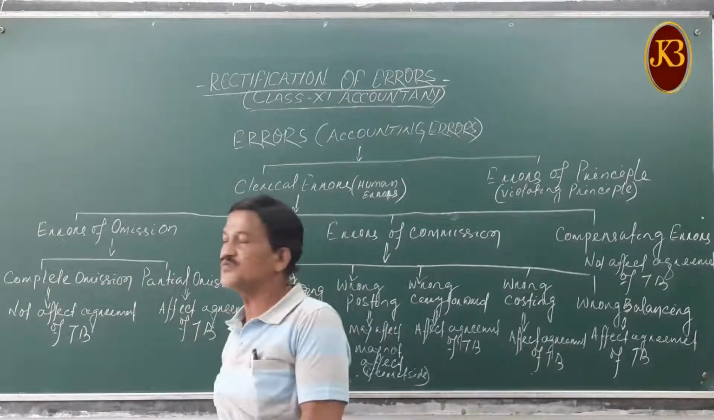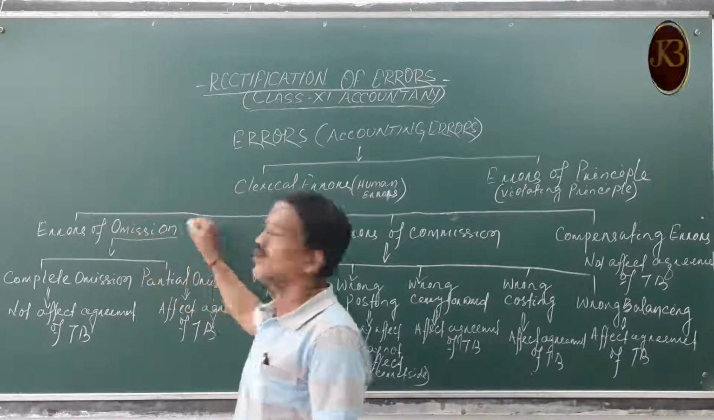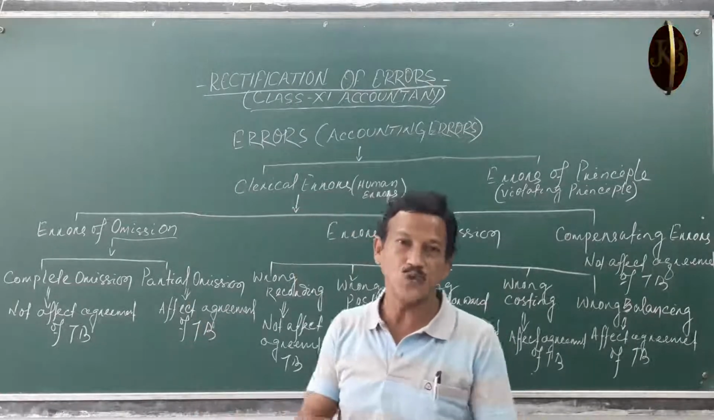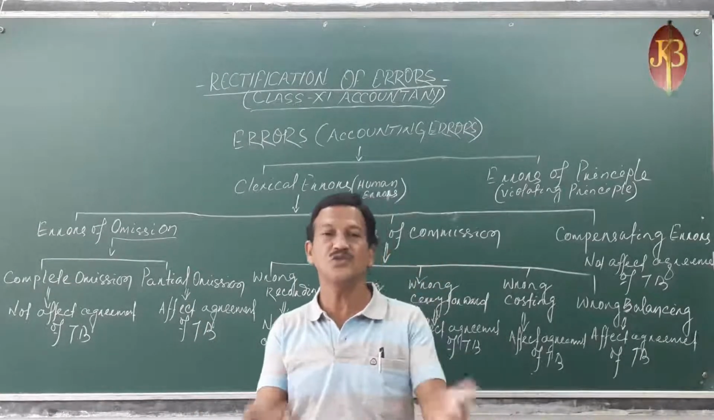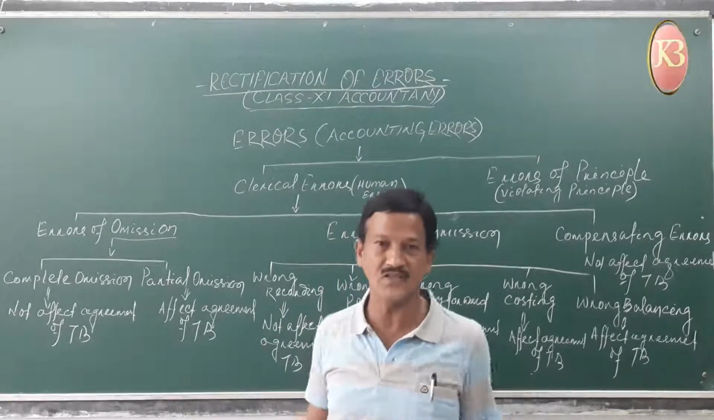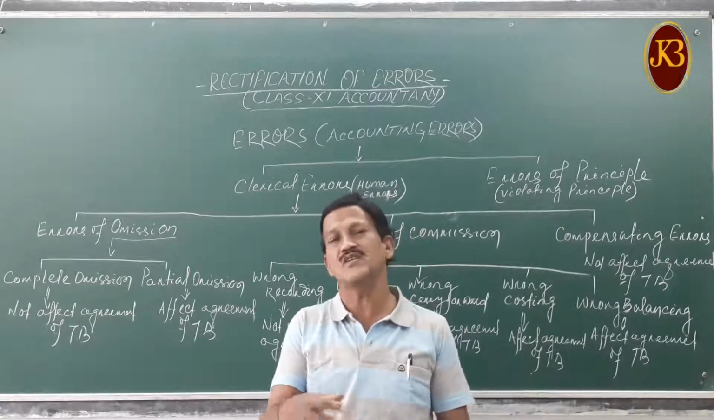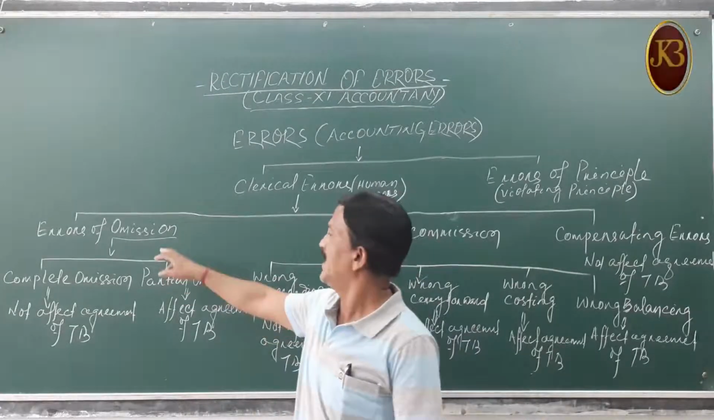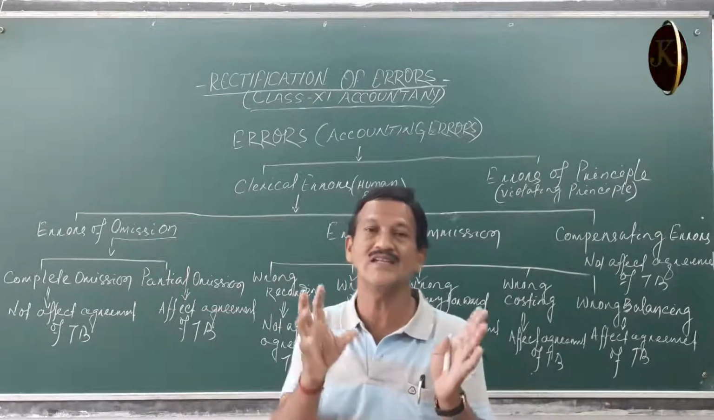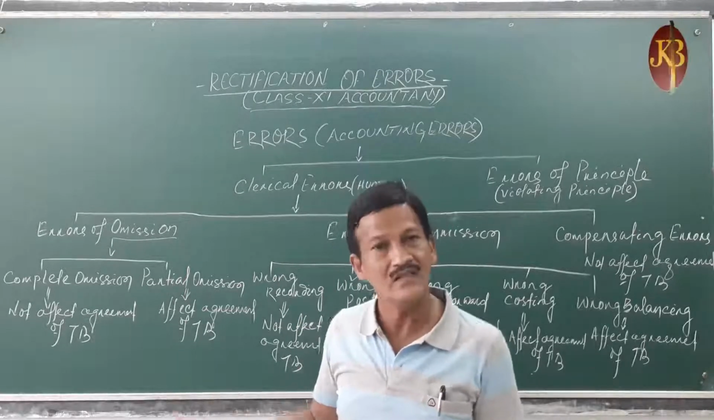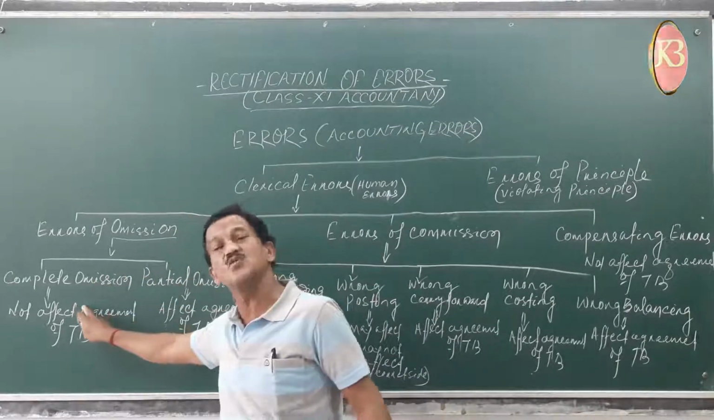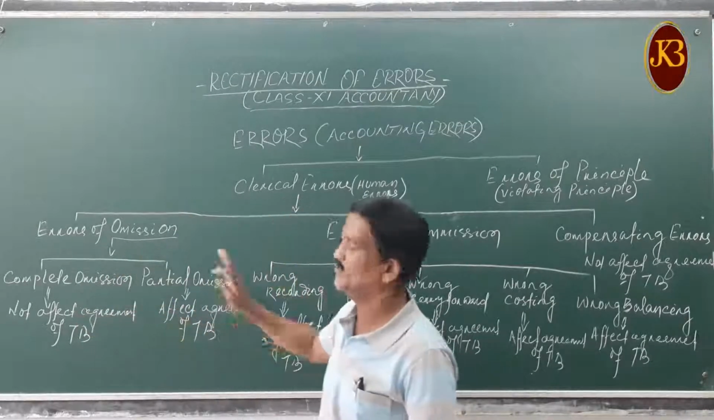Let's come to errors of omission. Omission means omitting certain records or transactions, either in the books of original entry or while we are posting from the books of original entry to the ledger. Some transaction may be omitted. That is called an error of omission. This error arises when you omit certain records while recording transactions. So errors of omission are of two types: complete omission and partial omission.